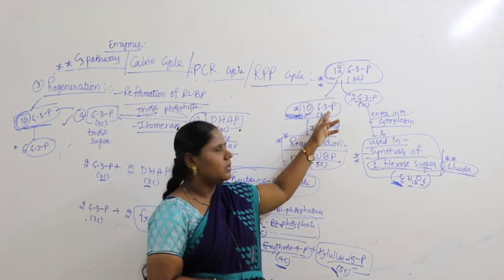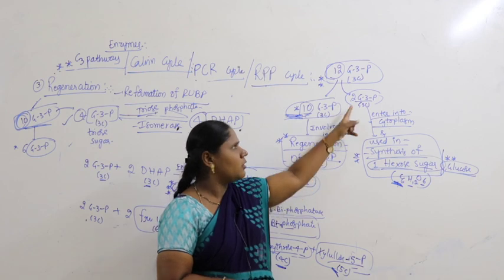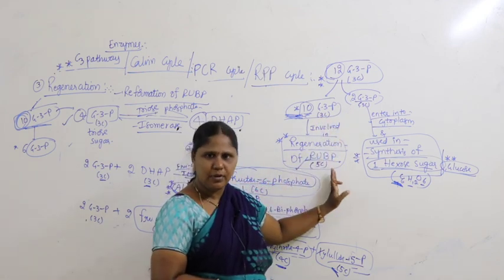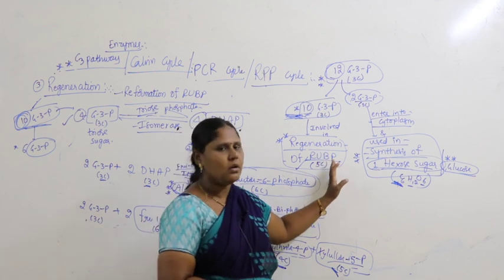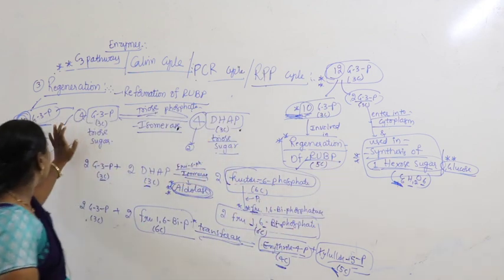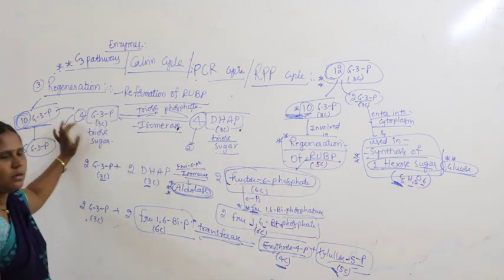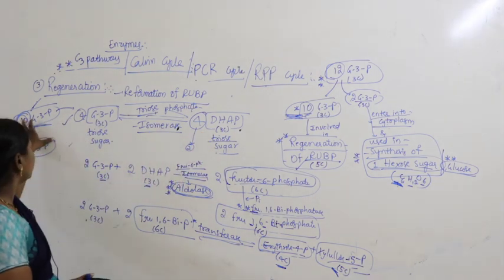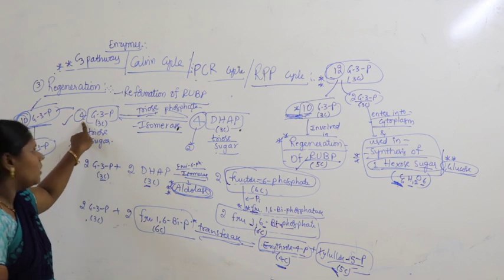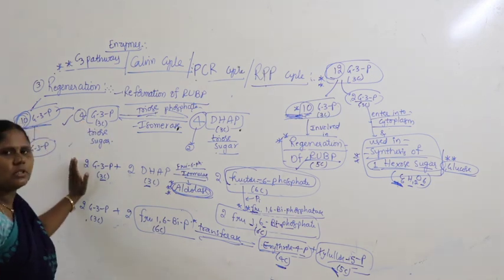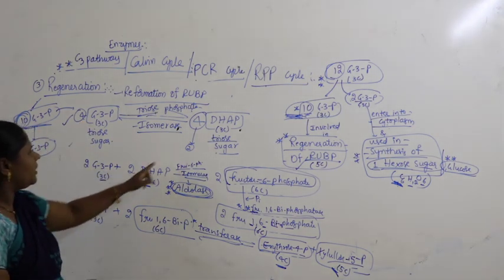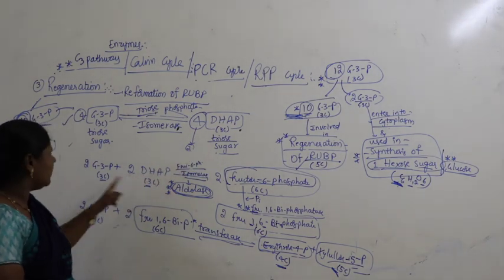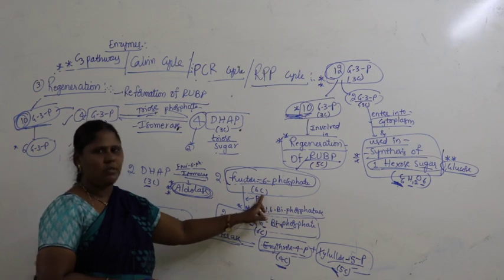So here altogether we find 10 G3Ps and 2 G3P molecules. 10 G3Ps are involved in regeneration of RuBP. So here altogether we have taken 4 molecules of G3P with 4 DHAP. So out of 10, 4 are utilized. Then we take the next 2 more G3P molecules and 2 molecules of DHAP. So altogether 3 plus 3, 6 carbons.